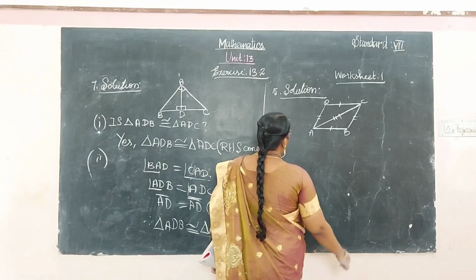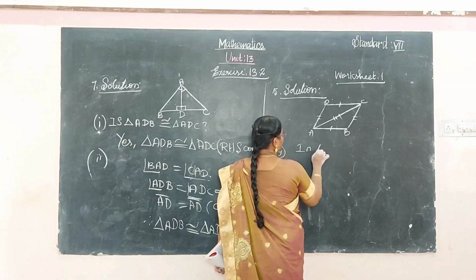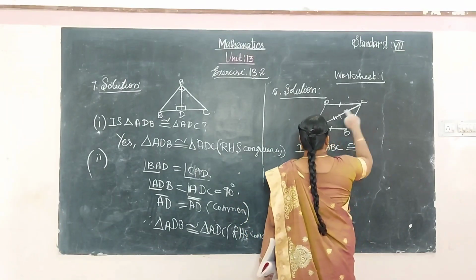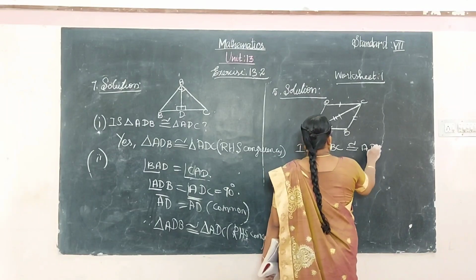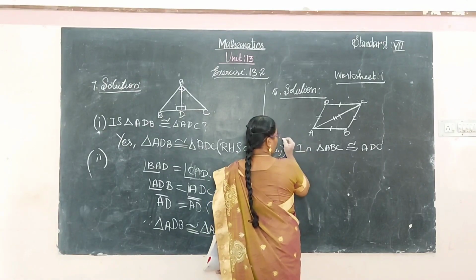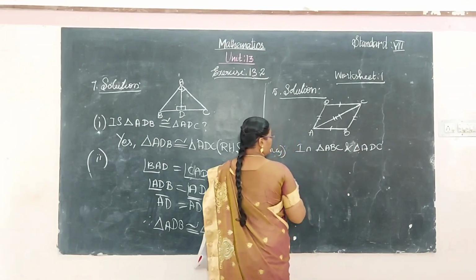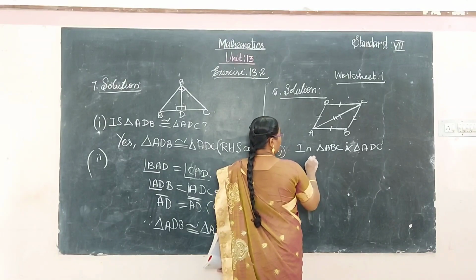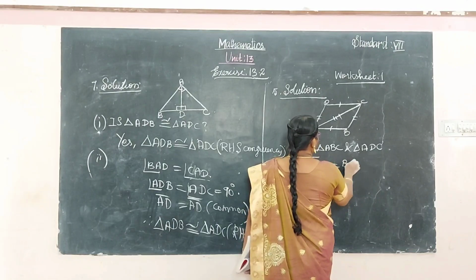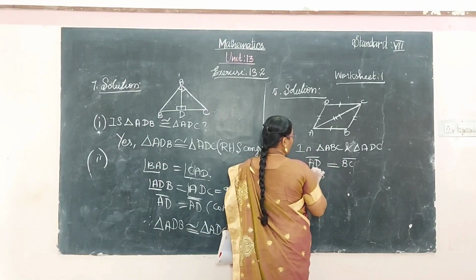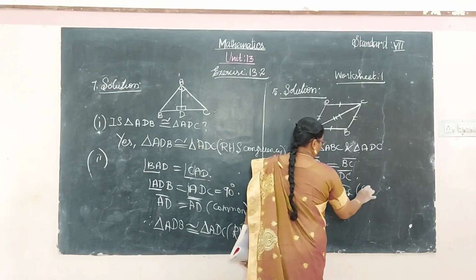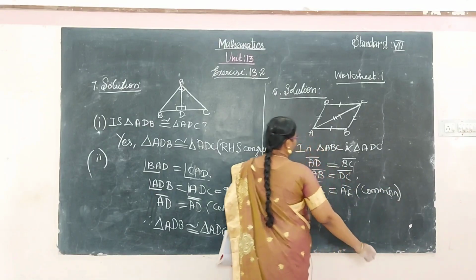So how can I explain this? We can write: in triangle ABC congruent to ADC, the side AD is equal to BC, the side AB is equal to DC, and AC is common for both triangles.